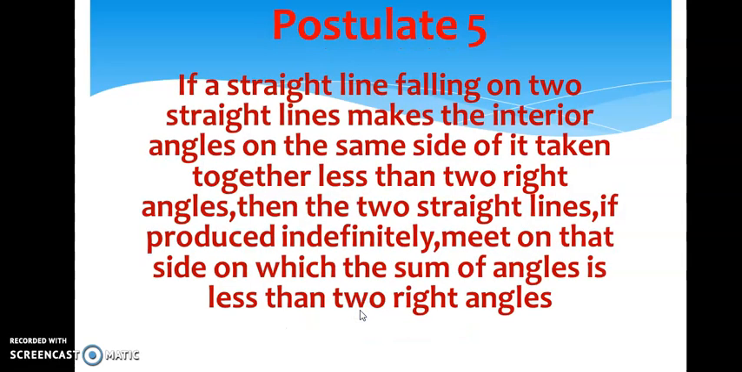Yes, here it is. If a straight line falling on 2 straight lines makes the interior angles on the same side of it taken together less than 2 right angles, means less than 180 degrees, then the 2 straight lines, if produced indefinitely, meet on that side on which the sum of angles is less than 2 right angles, means the sum of angles is less than 180 degrees. You understood? No, children? Okay, let me explain it further.